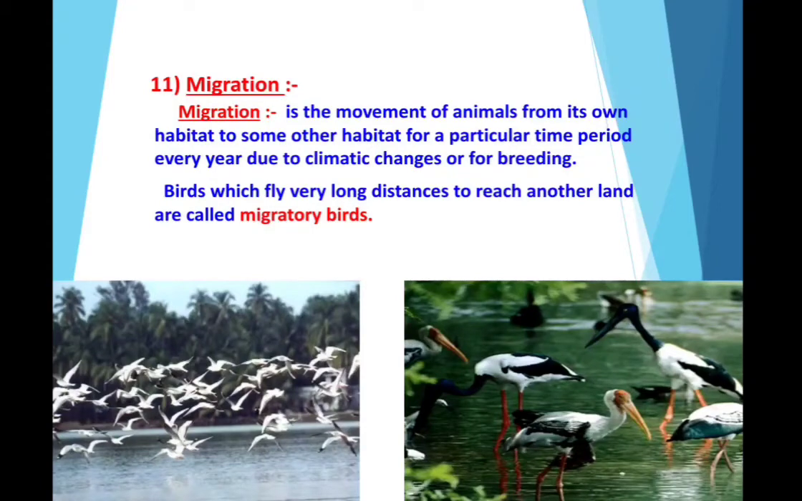Then in the ecosystem, we also come across a phenomenon known as migration. So what is migration? It is the movement of animals from their own habitat to some other habitat for a particular time period, every year, due to climatic changes or for breeding. When the climate is not suitable for the animals, they move from their areas to other suitable areas. Birds which fly very long distances to reach another land are called migratory birds.